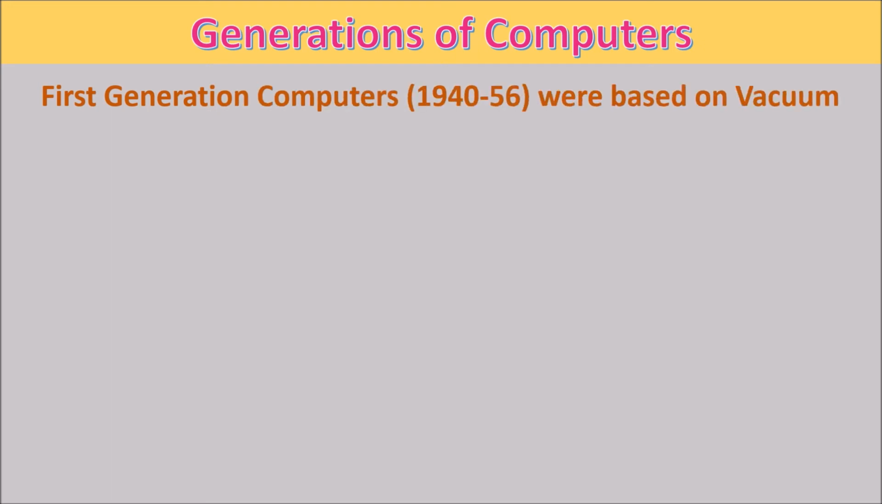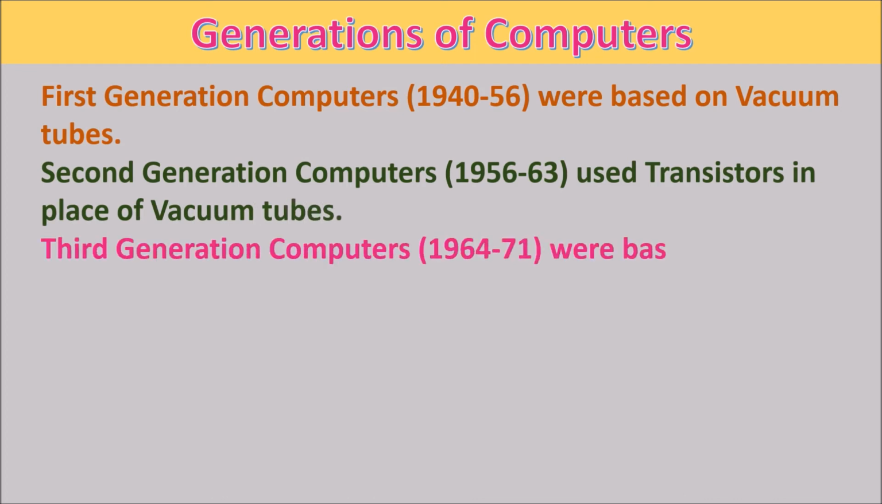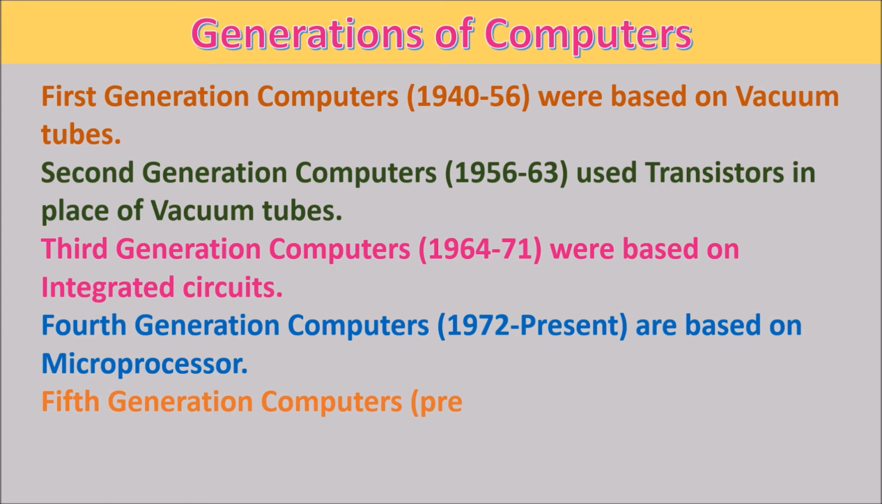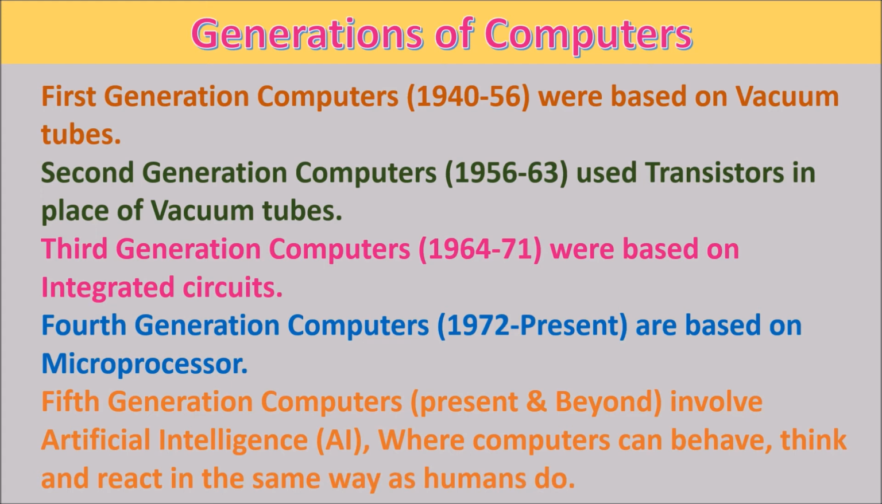Generations of computers. First generation computers, 1940 to 1956, were based on vacuum tubes. Second generation computers, 1956 to 1963, used transistors in place of vacuum tubes. Third generation computers, 1964 to 1971, were based on integrated circuits. Fourth generation computers, 1972 to present, were based on microprocessors, with fifth generation computers, present and beyond, evolving artificial intelligence (AI), where computers can behave, think and react in some ways as humans do.